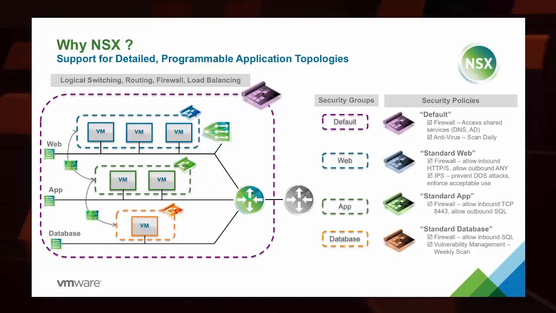So we can see we can create very detailed topologies, and we can leverage security groups and simplified access inside of this space that we would never really be able to execute at any scale.